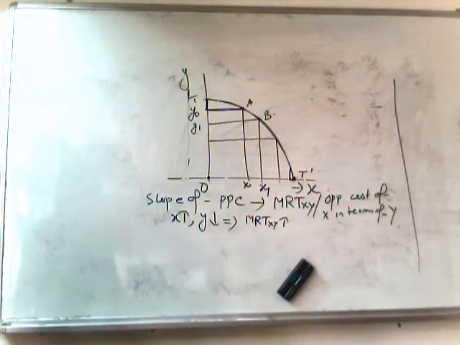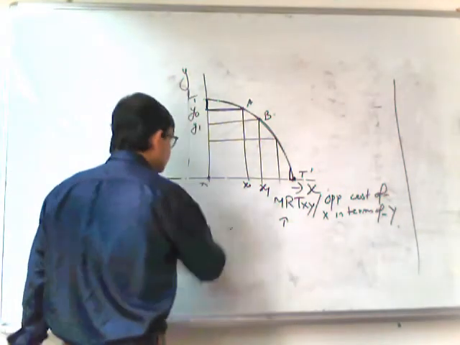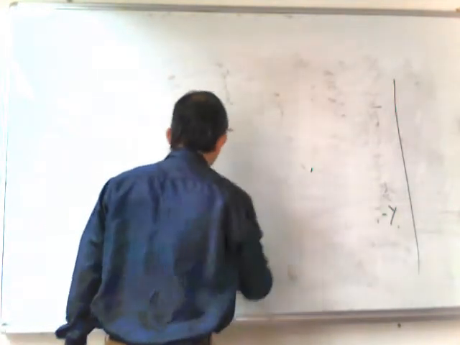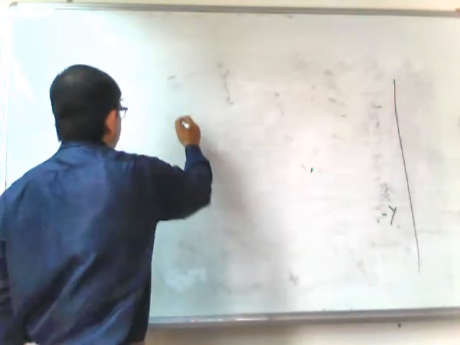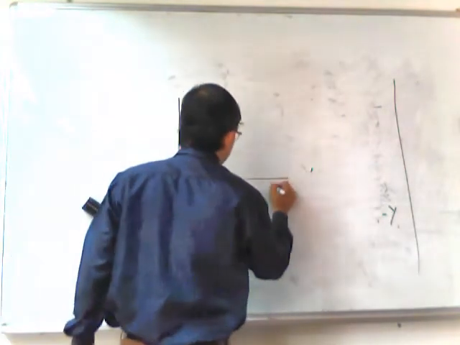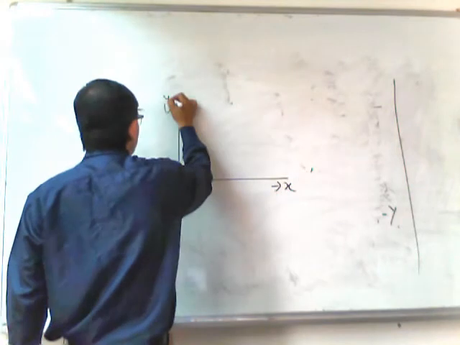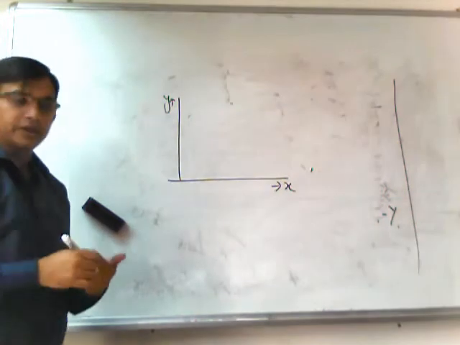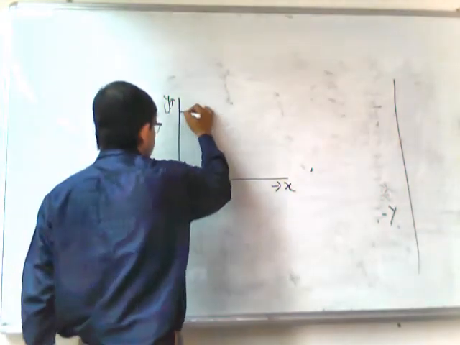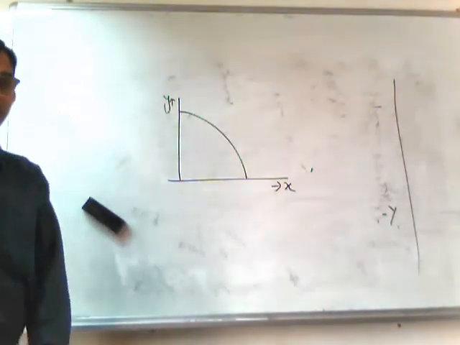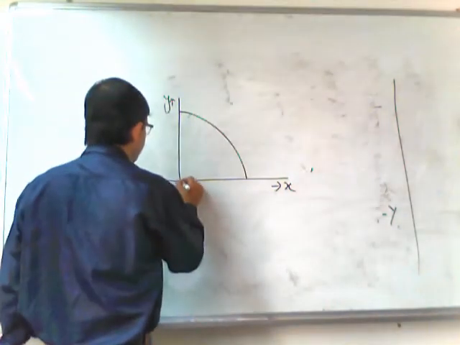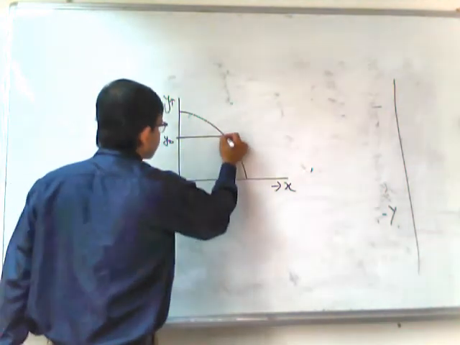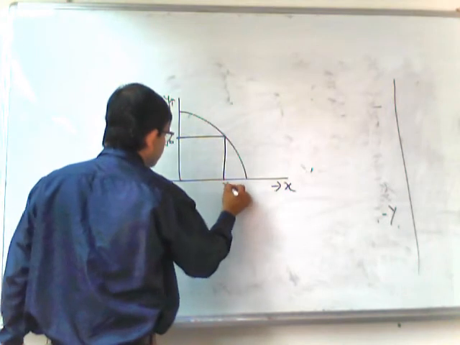Now, why do we call this a frontier? We also call this a production possibility frontier. Frontier means boundary. So this curve also represents the production boundaries of the country. For example, if we consider that Y0 is the production of Y, the maximum amount of X that can be produced is OX0.